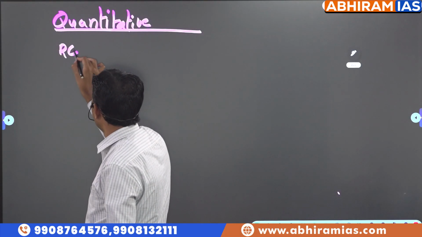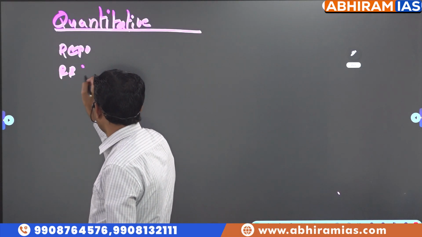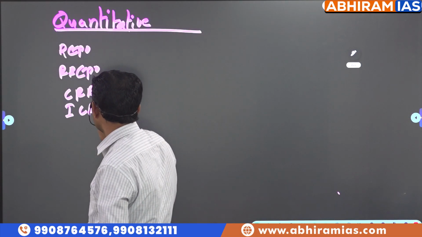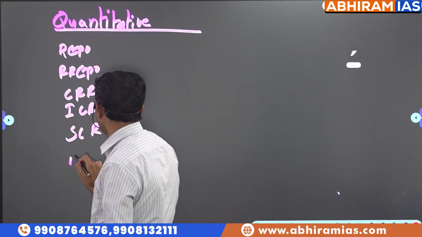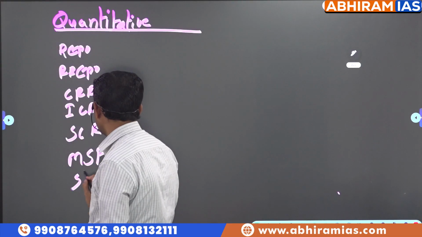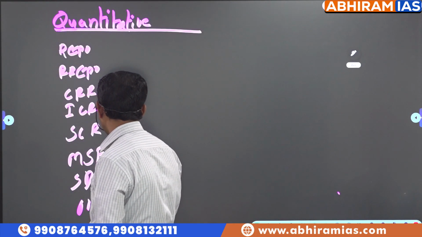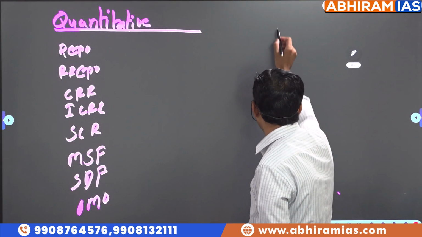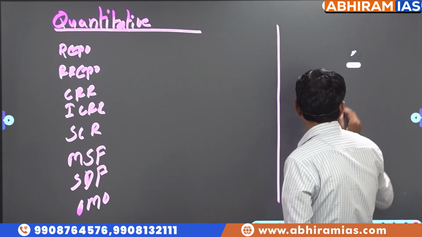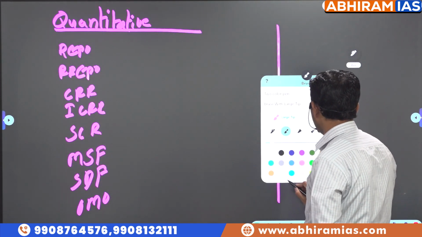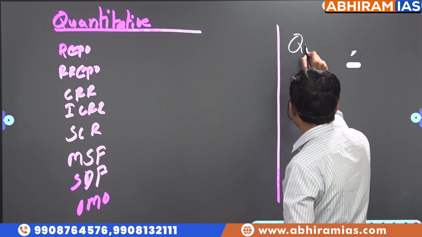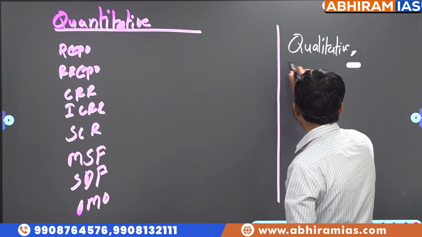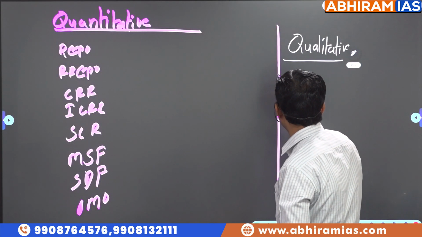Repo rate, reverse repo rate, CRR, incremental CRR, SLR, MSF, SDF, OMO, open market operations. These are called quantitative tools. And there is something called qualitative tools. The name itself says you can estimate change in money supply with numbers. That's why they are called quantitative tools.